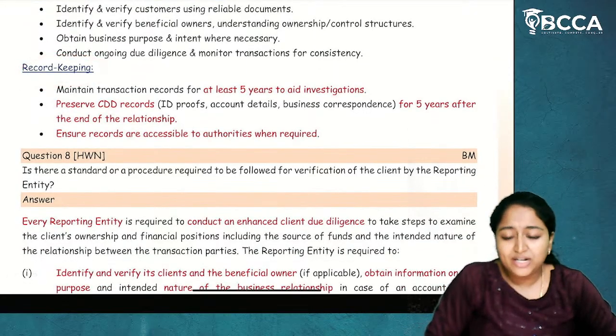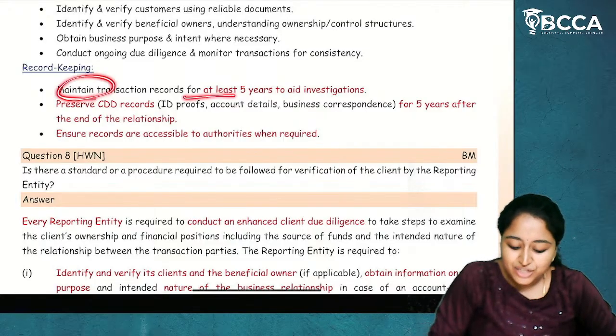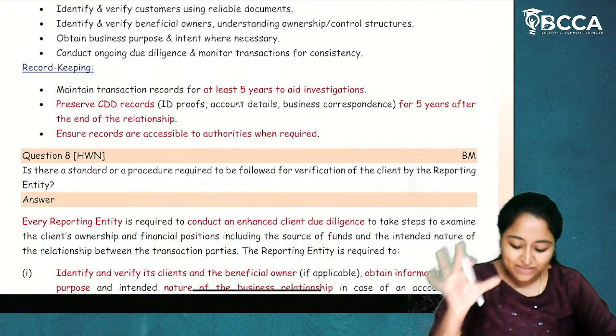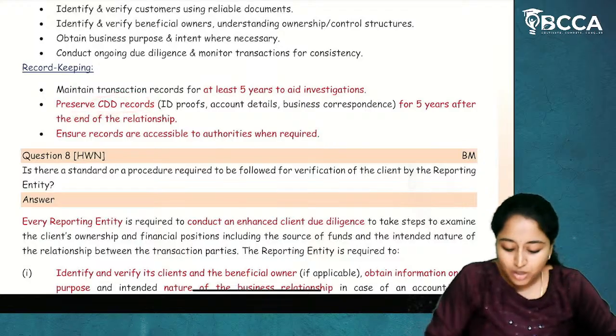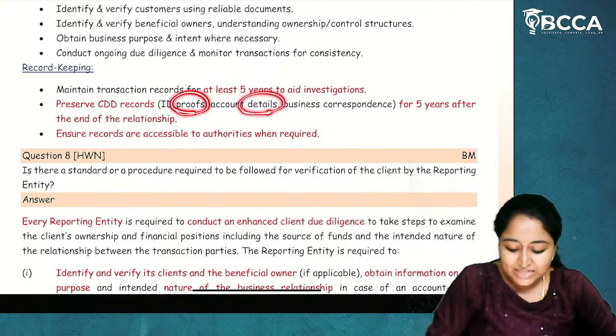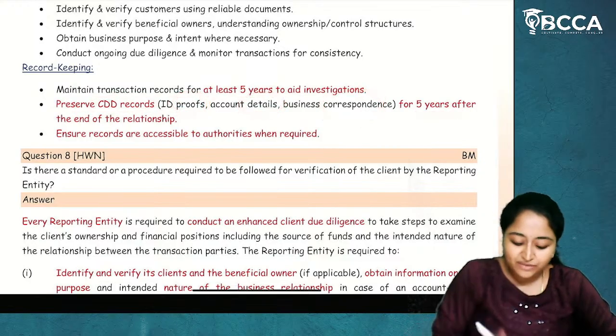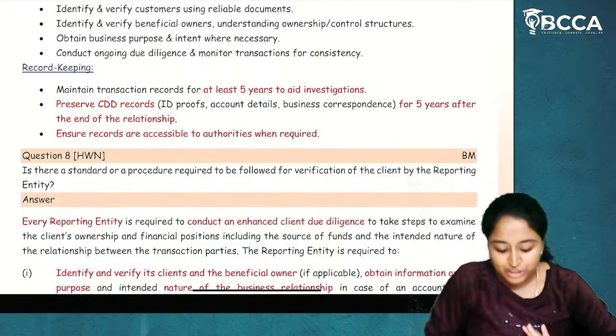And what is the record retention? Maintain transaction records for at least 5 years to aid investigation. Preserve CDD records, ID proofs, account details, and business correspondence for 5 years after the end of the relationship.